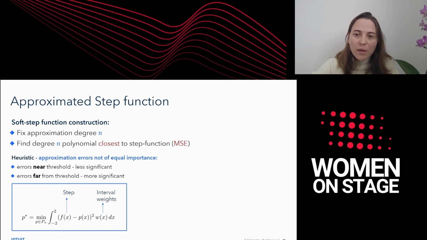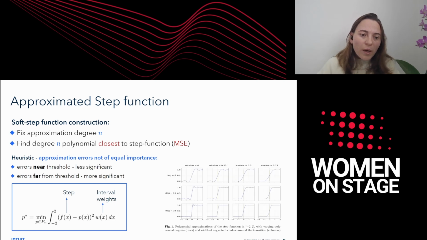And this gave us the ability to approximate with good accuracy the step function, but maintaining the degree of the polynomial as low as possible. And this significantly improved the efficiency of our algorithms. So what we get eventually, we tested it for different degrees, and eventually we use the polynomial that is marked here in yellow. It's a polynomial of degree 16, and the different windows we have here indicate how we spread the weights along the x-axis.